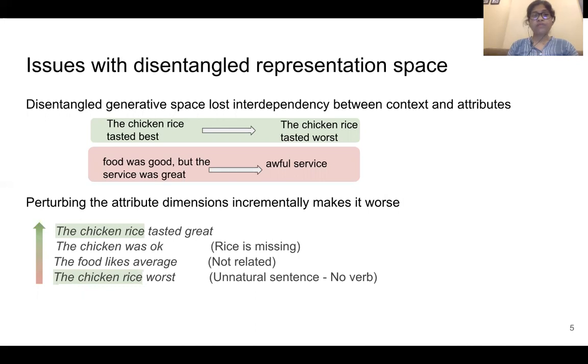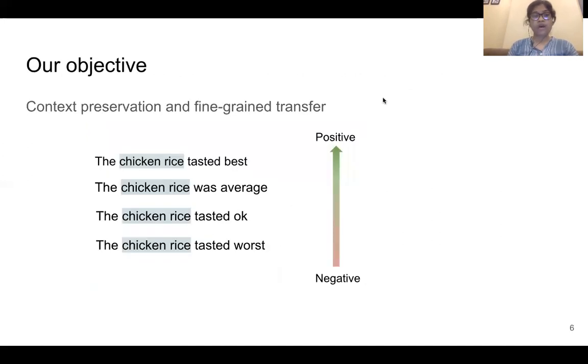If we want to extend this approach for fine-grained transfer, the problem becomes worse. It drops information. Not only that, some sentences are completely unrelated, and sometimes unnatural as well. So our objective is to do attribute transfer, preserving the context, and also to be able to do fine-grained transfer successfully.